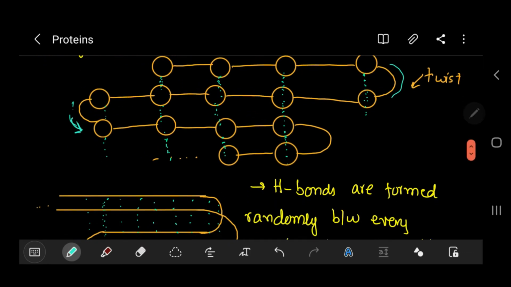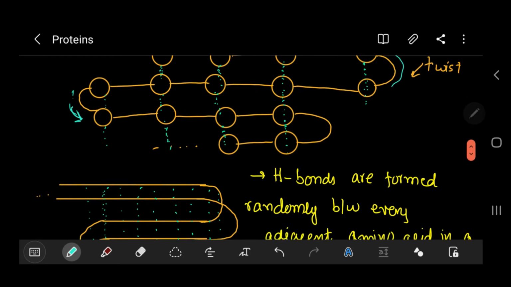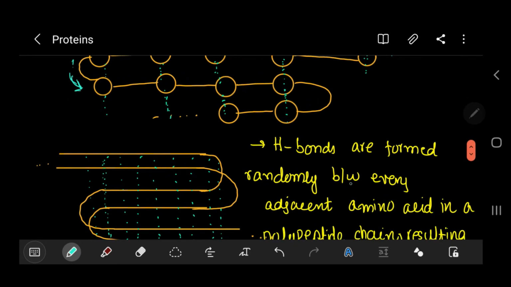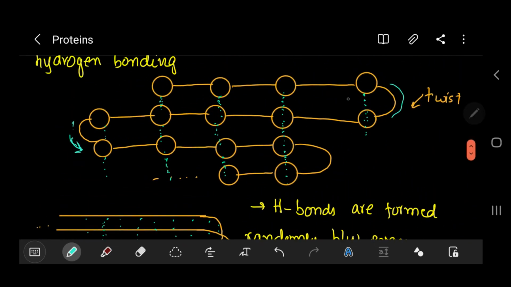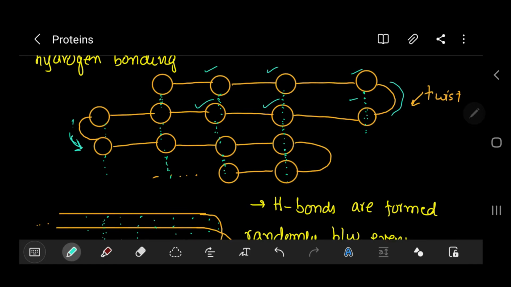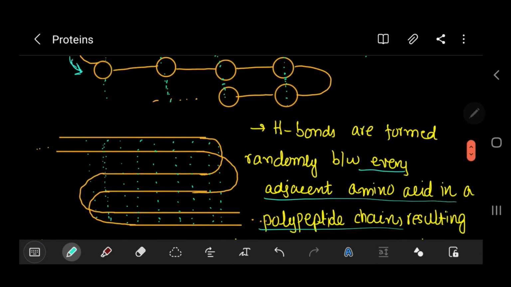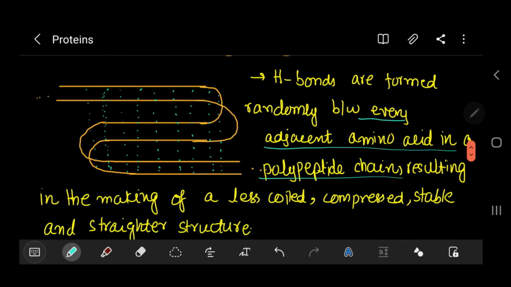Their hydrogen bonds are formed between every adjacent amino acid in a polypeptide chain, like this. This is an adjacent amino acid, this one and this one, and similarly like this. Now this results in a very interesting structure. It's like this sheet.